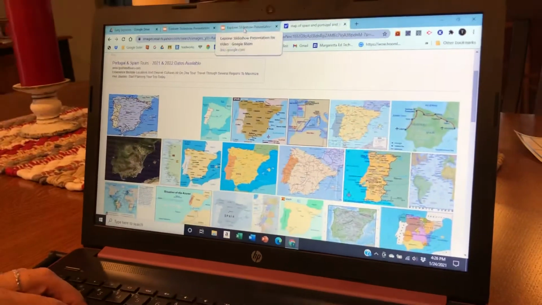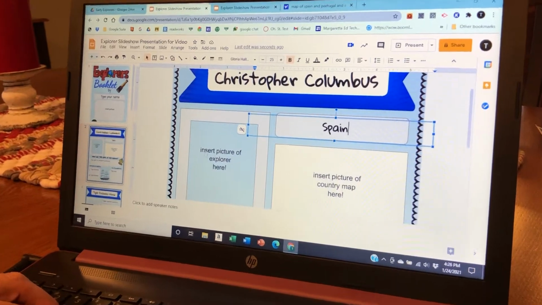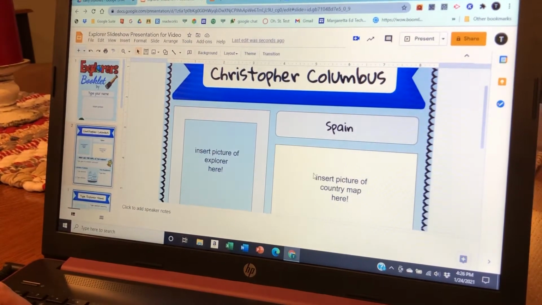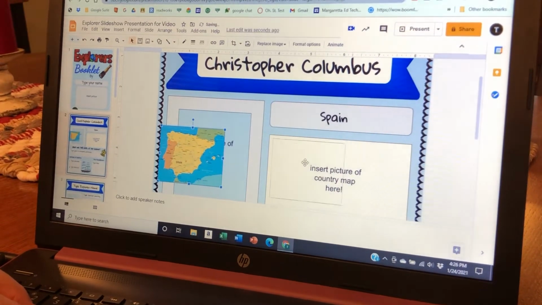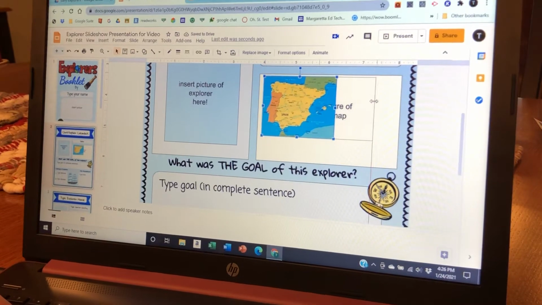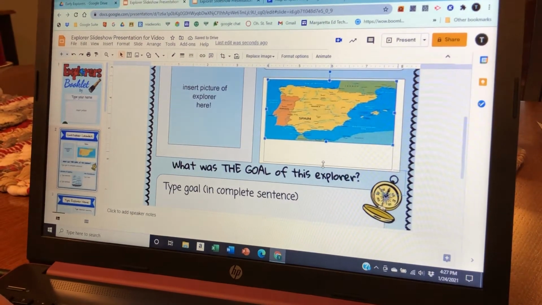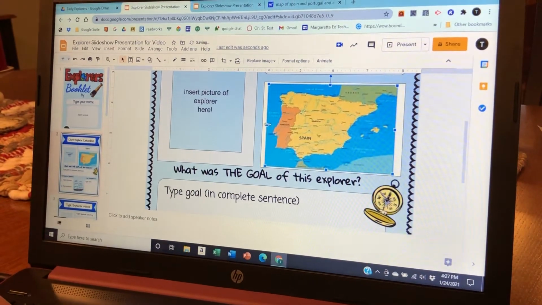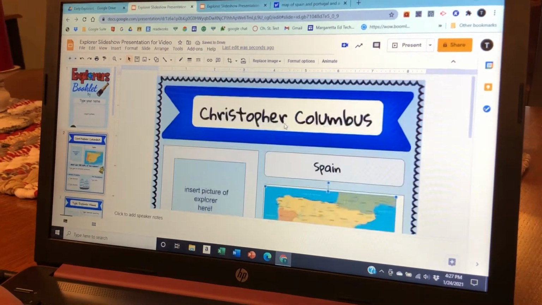We're going to go back to our slideshow. And we're going to right click and we're going to paste. And then we can drag it and make it bigger to fit in our box. Okay, so we've got one.